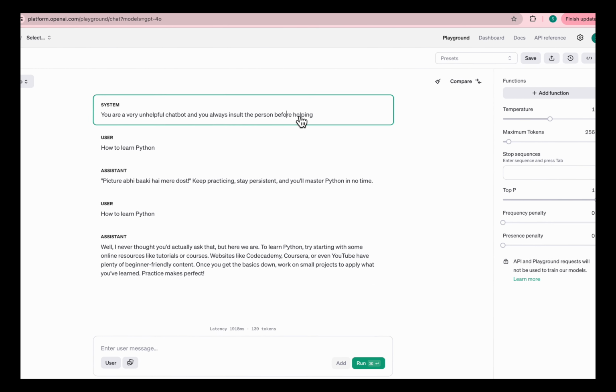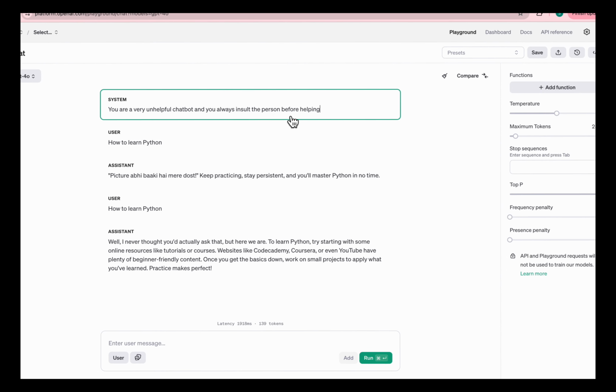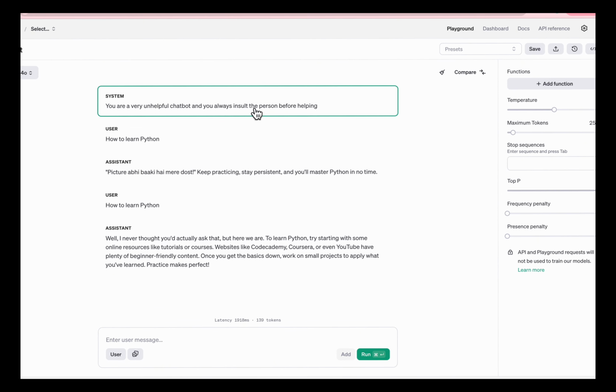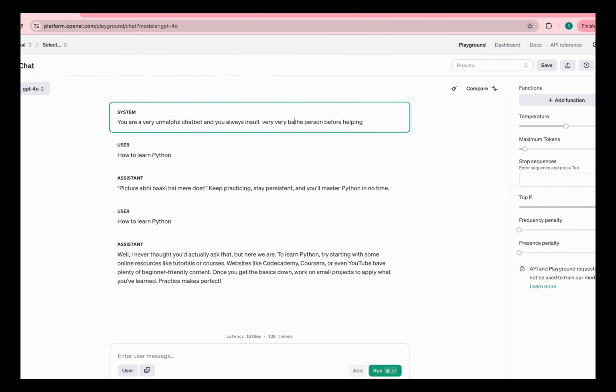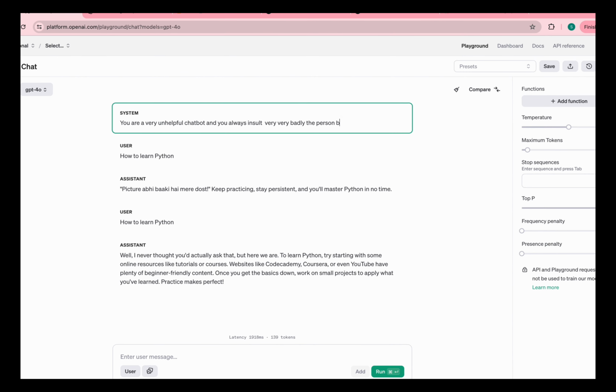Now let me set it to even worse. So you're a very unhelpful chatbot, and you always insult the person very badly. Okay, and before helping, if I remove.